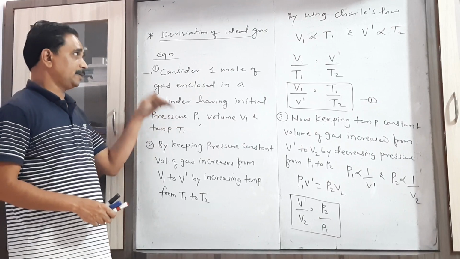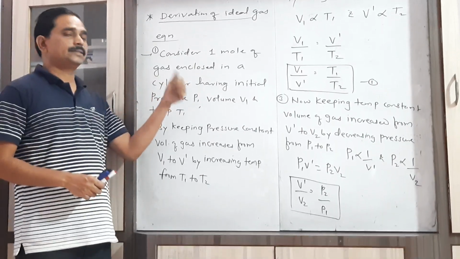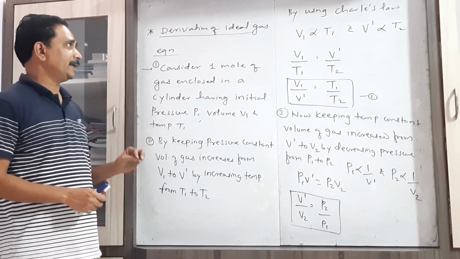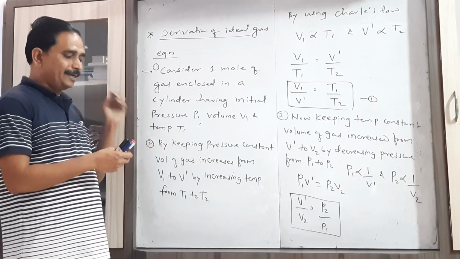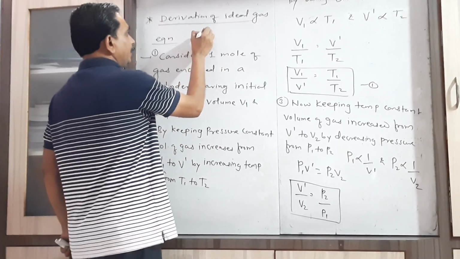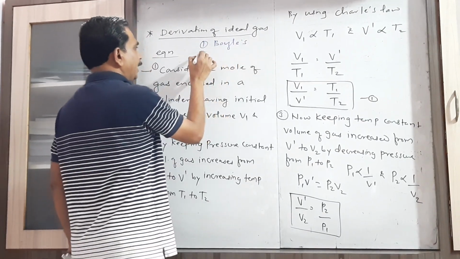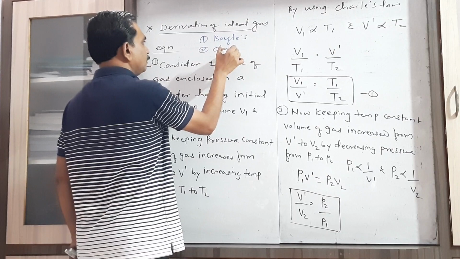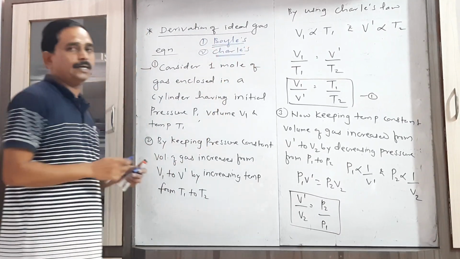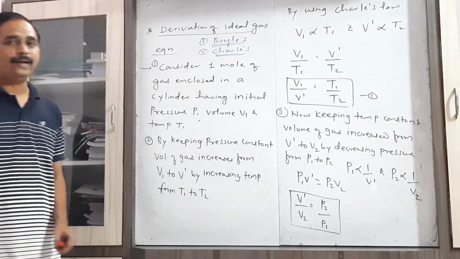Now let us consider the derivation of the ideal gas equation, which can be asked in previous questions. That is, how we can derive the ideal gas equation. Which are the two laws necessary for the derivation? Those two laws are Boyle's law and Charles's law. Out of the three laws, Boyle, Charles and Gay-Lussac, we have to consider two laws, Boyle's law and Charles's law.